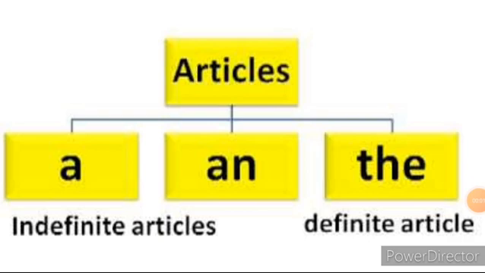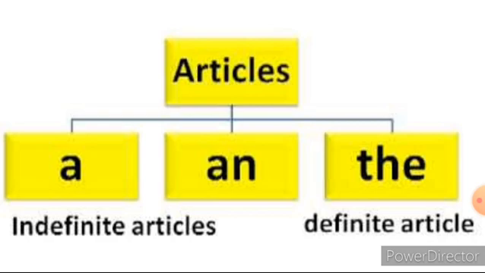Now look at this, children. Articles means the words that define a noun as specific or unspecific. Listen, what are the article words? A, an, and the. Look at the spelling, children. A, and then an, and the. These three are known as articles which can be used before a noun. Noun means naming word. According to the noun sound, we can use this article.